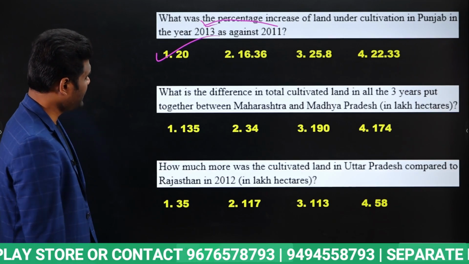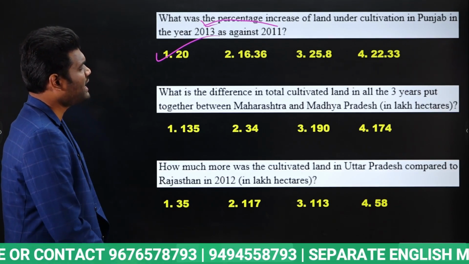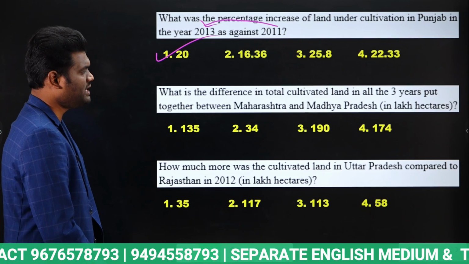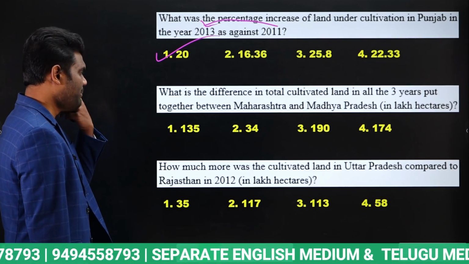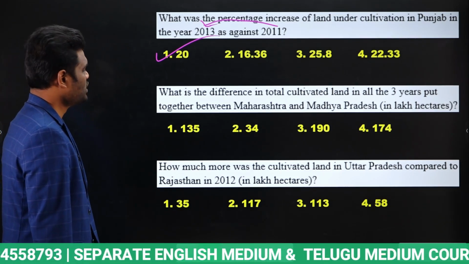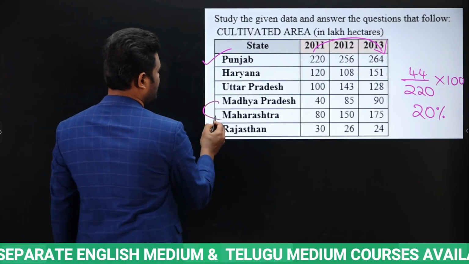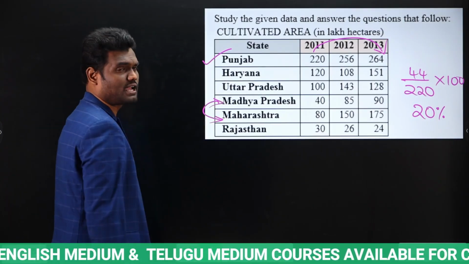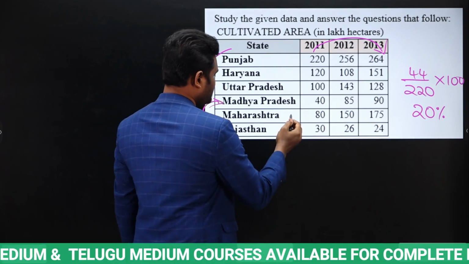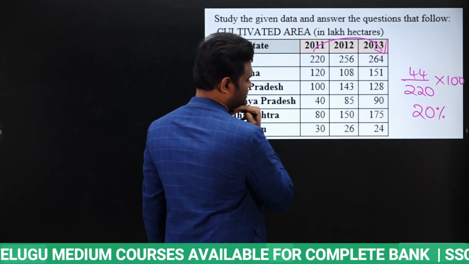Okay. Next, what is the difference in total cultivated land in all the 3 years put together between Maharashtra and Madhya Pradesh? So we need the difference between Maharashtra and Madhya Pradesh for all the 3 years combined together. Now if you observe here, this is Madhya Pradesh and this is Maharashtra.